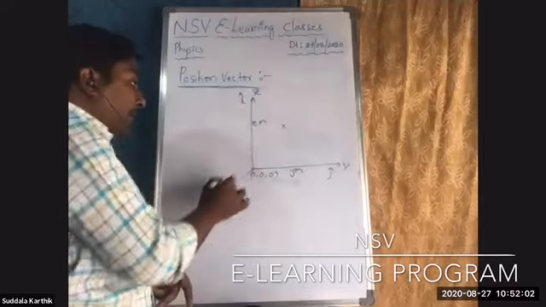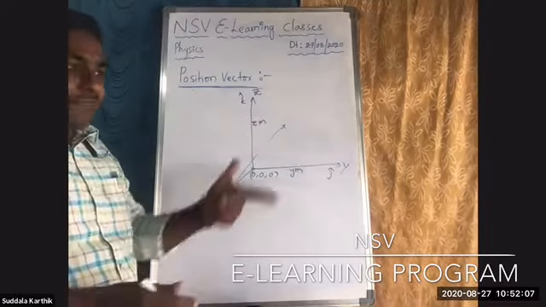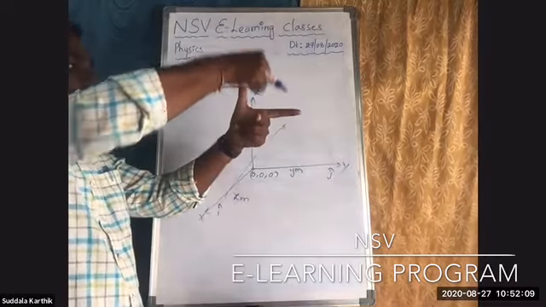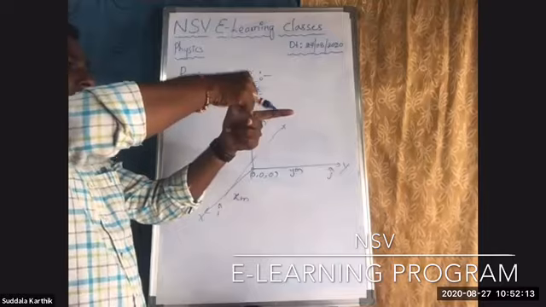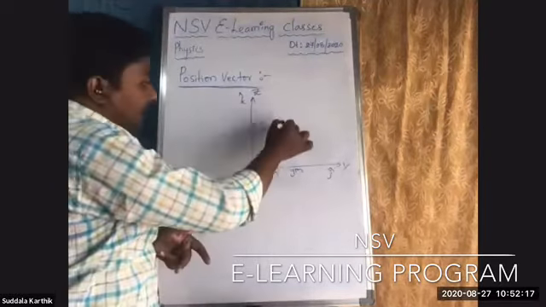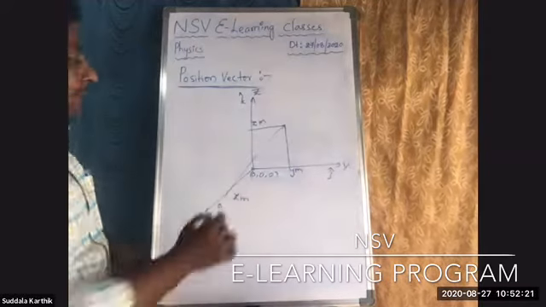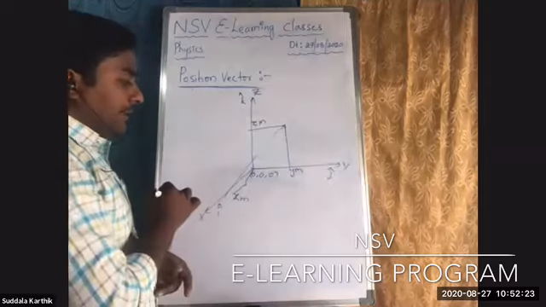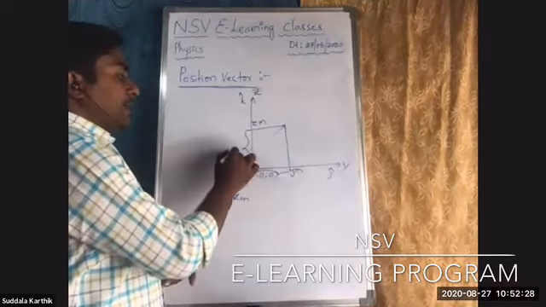Nothing but you have to draw the normal onto this. Right? I have to draw the normal onto this. It is here, normal onto this. Right? Like this. Now it is on the x-axis, y-axis, and it is on the z-axis. This distance is nothing but x meters. This distance is nothing but y meters. This distance is nothing but z meters.